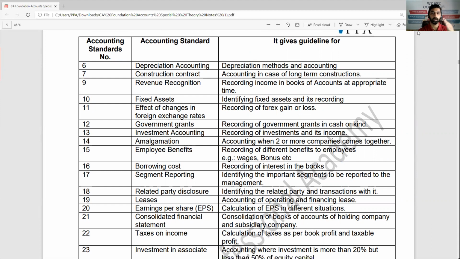So this is a strong base created for accounting, and obviously it will be helpful forever till final and thereafter in your practical life also.